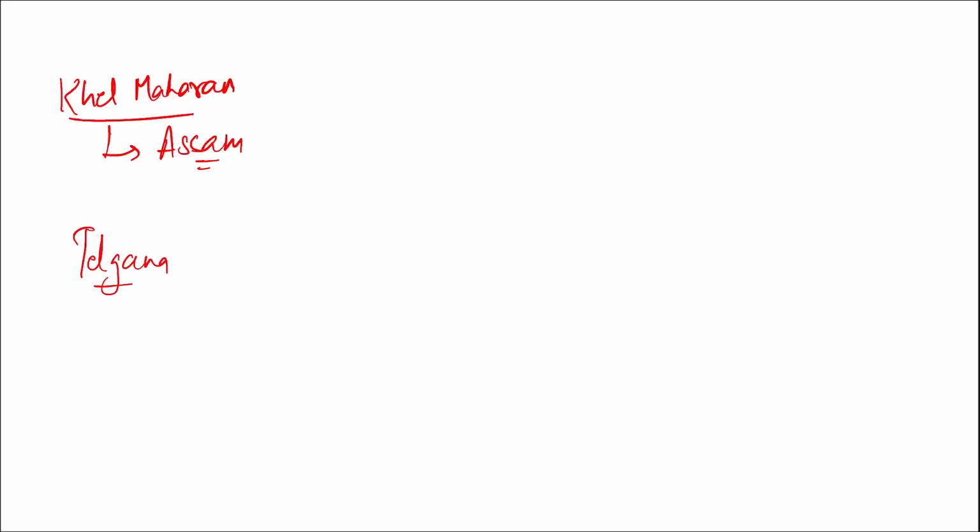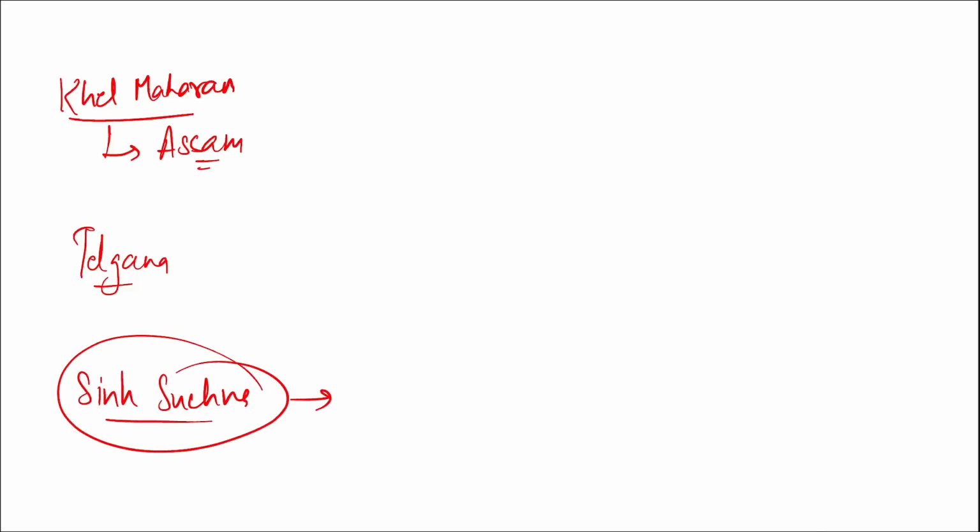Next is Khel Maharan. Which state will organize this Khel Maharan? It is the Assam government, right? Then next, tell me, India's first agriculture data exchange was launched by Telangana. India's first agriculture data exchange. Then a web app by the name Sin Suchna. Sin Suchna is the name of a web application that was launched by which state's chief minister? It was launched by Gujarat's chief minister.